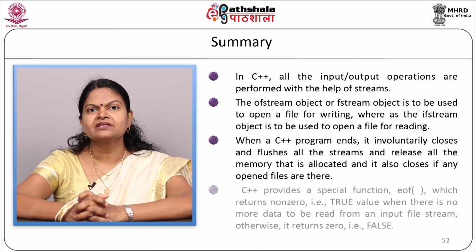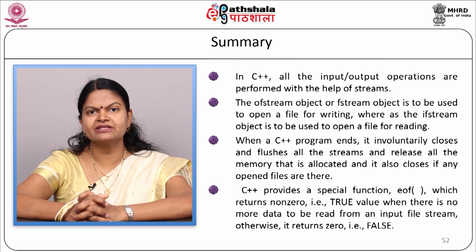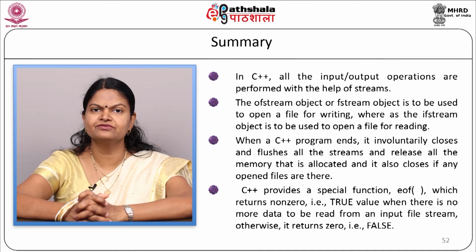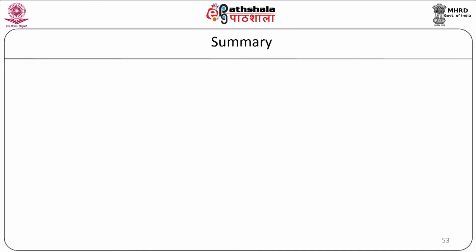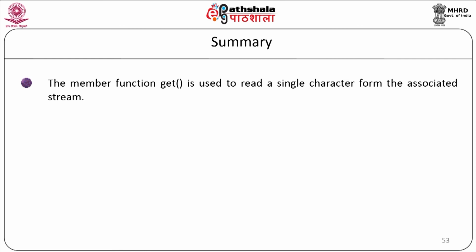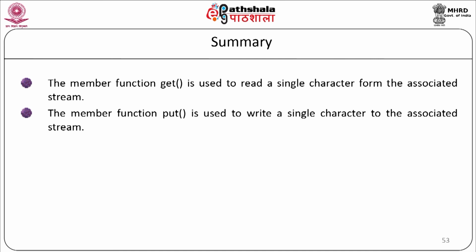In C++, the special function eof is given, which will return a non-zero value, that is a true value, if the end of file is reached. Otherwise, it will return 0, which is basically the false value. The member function get is used to read a single character from the associated stream. The member function put is used to write a single character to the associated stream.